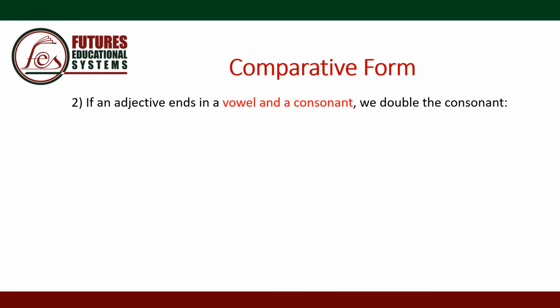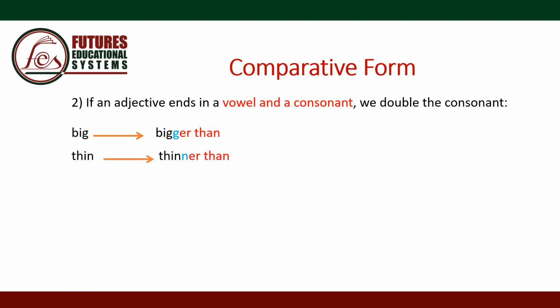If an adjective ends in a vowel plus a consonant, we double the last consonant. For example, big, bigger. Why did we double the G? Because there is one vowel before the last consonant. There is an I before the G, so we double the G before we add the ER.